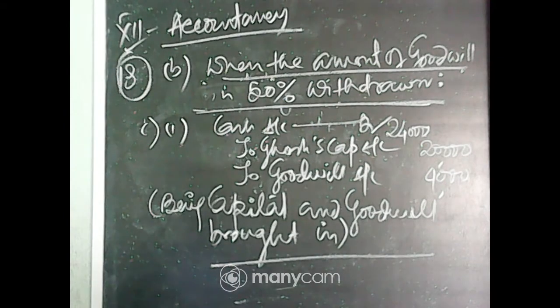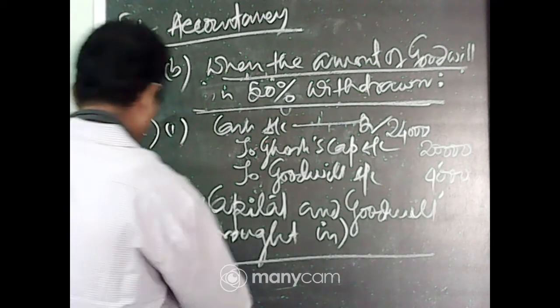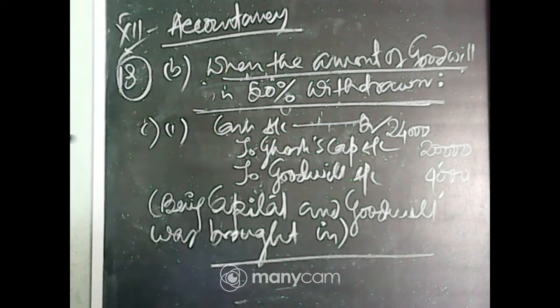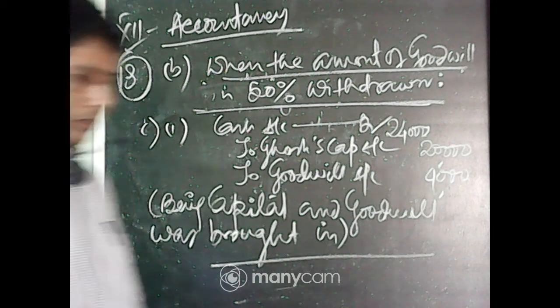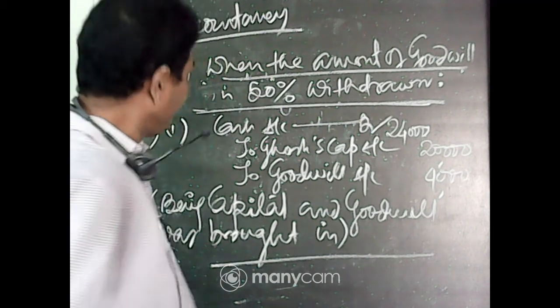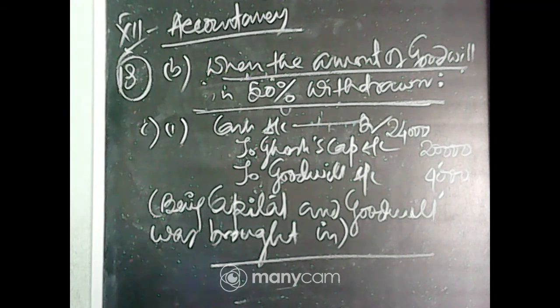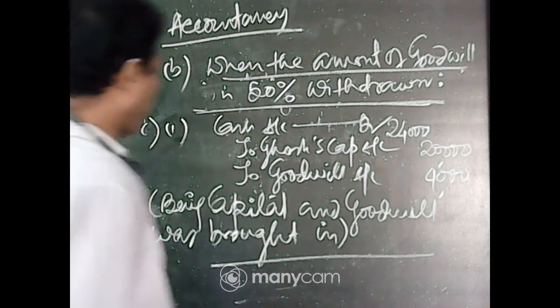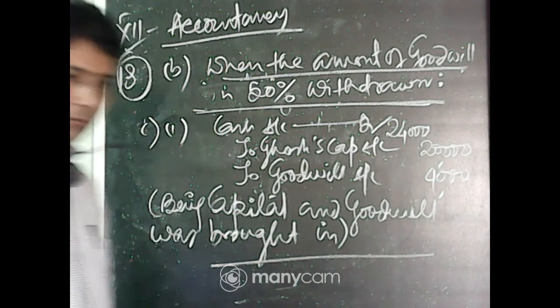Cash account debit to Ghosh capital account to goodwill account, being the capital and goodwill was brought in. Okay. Clear?